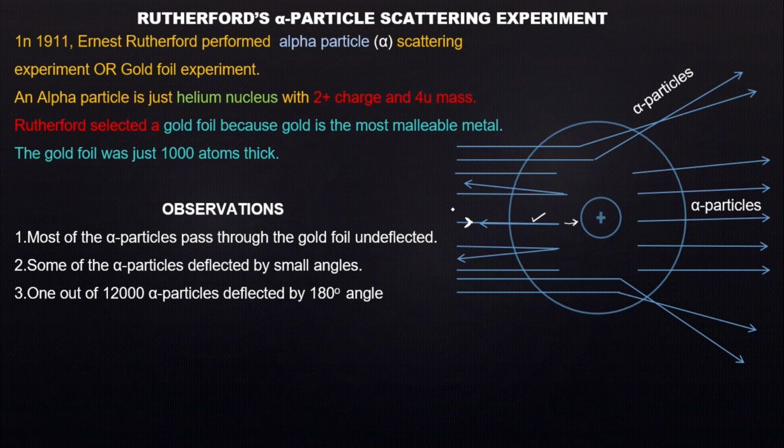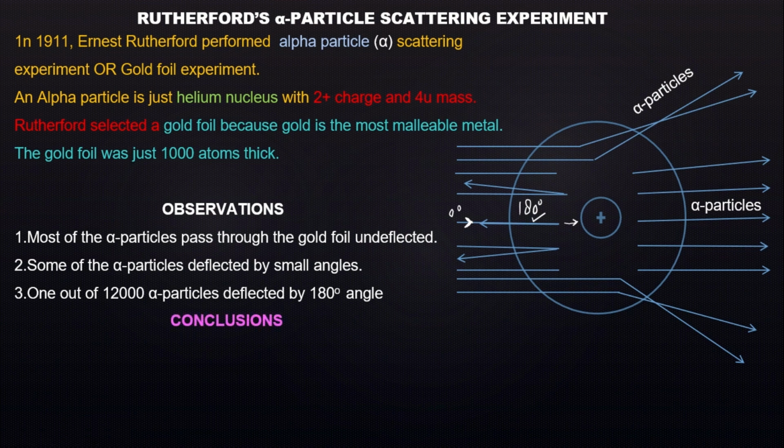If it approaches the center of the atom at an angle of 0 degrees, it was deflected at an angle of 180 degrees, in the reverse direction. We will come to why it happened.